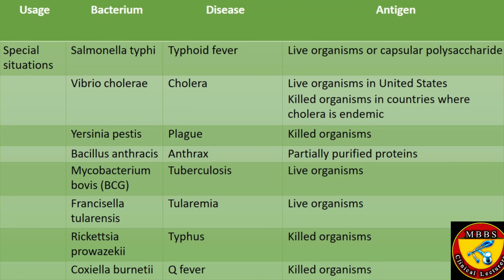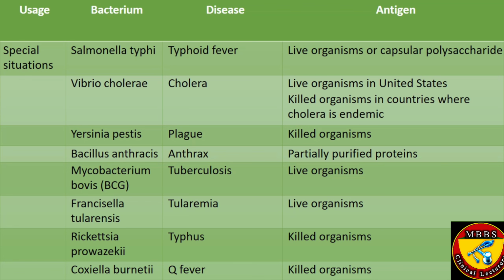All these are treated by vaccines, as they produce very dangerous diseases like typhoid, caused by Salmonella typhi. So whenever any individual is going to an area which is endemic for typhoid fever, they need vaccination, either a vaccine containing live organisms or one containing capsular polysaccharide. Vibrio cholerae causes cholera: a live organism vaccine is used in the United States, and a killed organism vaccine in countries where cholera is endemic.